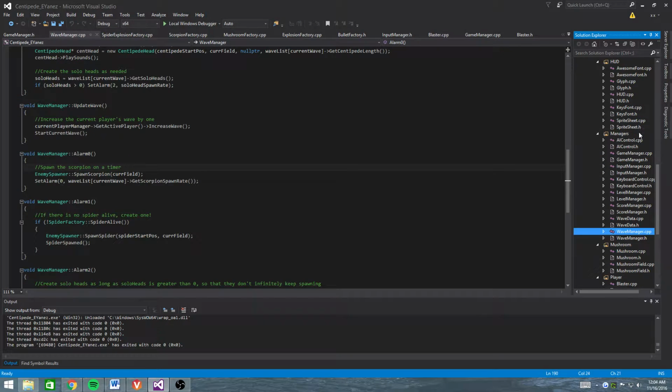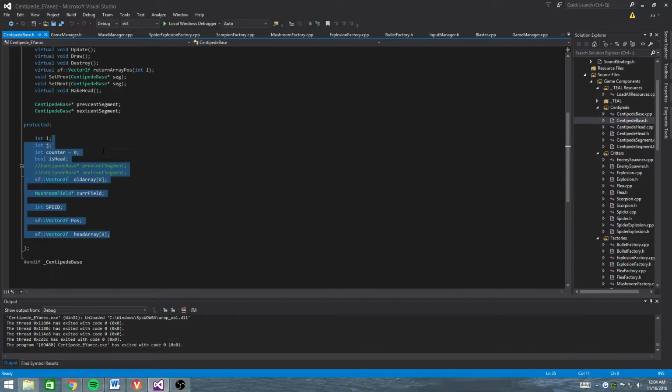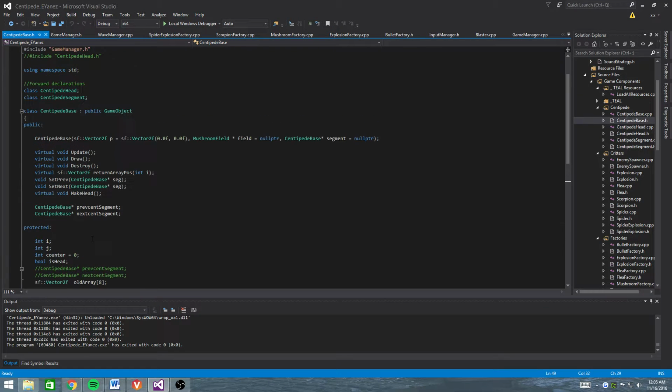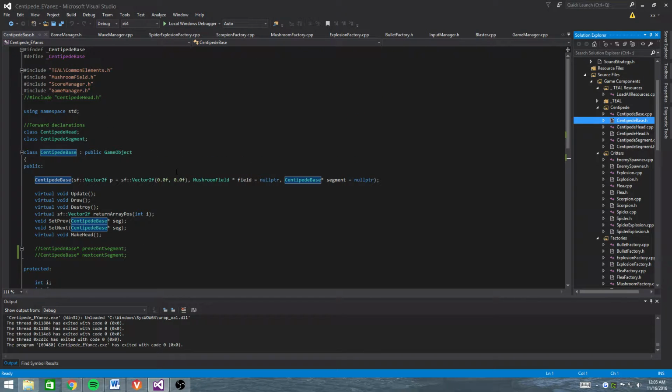Centipede, I showed the movement of the centipede and how info is passed down and how it splits. I didn't talk about the base class. The base class has some important information that both share: whether it's a head, the counter it's on, position and grid, the current field, speed, position, and its current array. These do not need to be public. I had switched those because I was just lazy to go through and create a function. But basically, this is the base class it derives from.